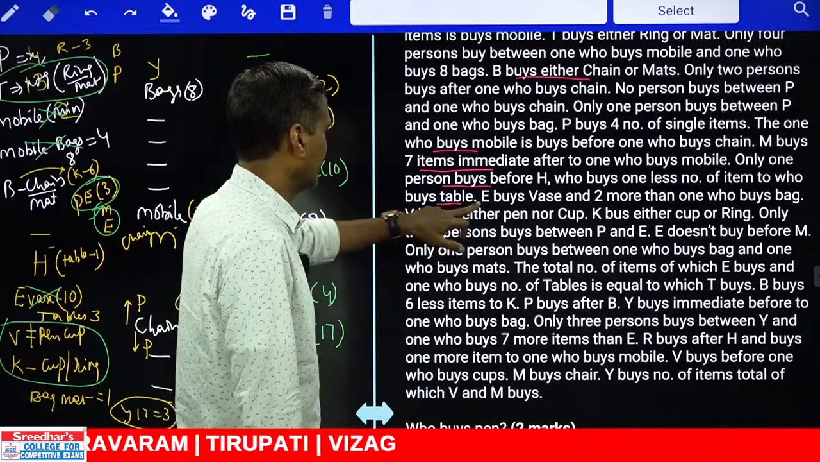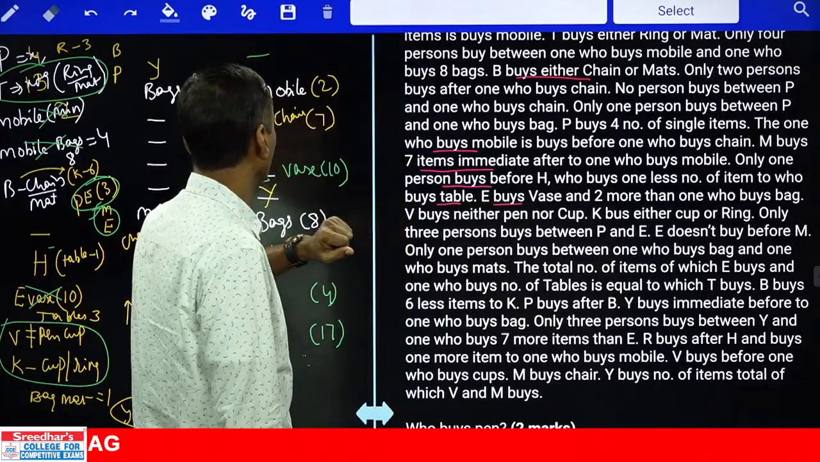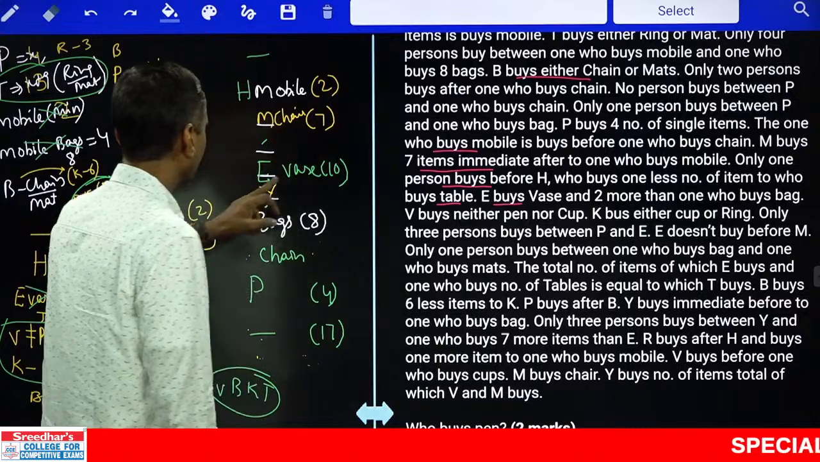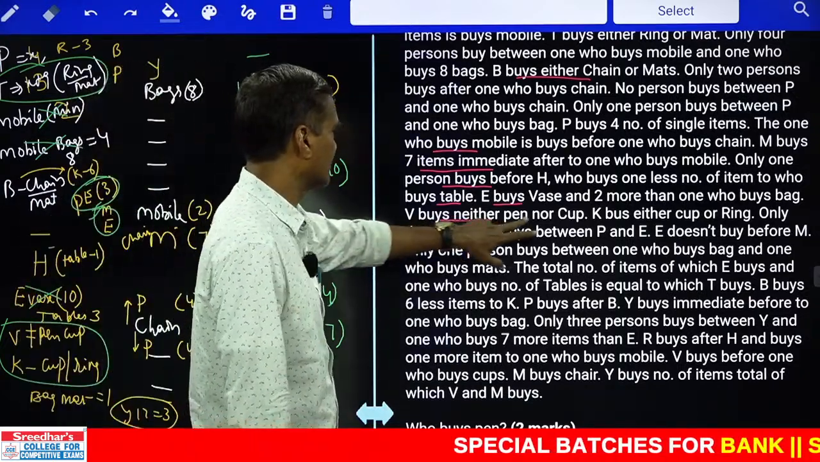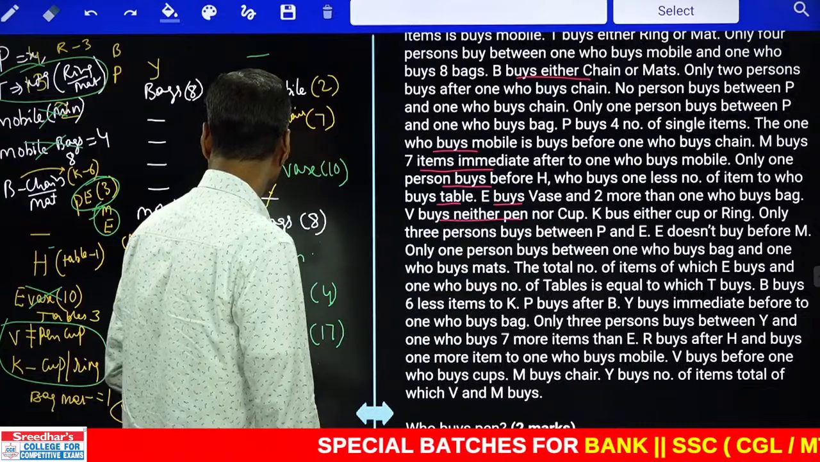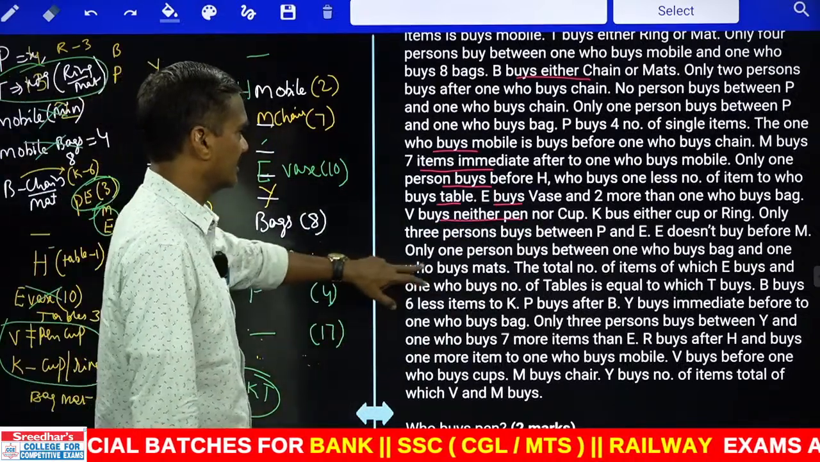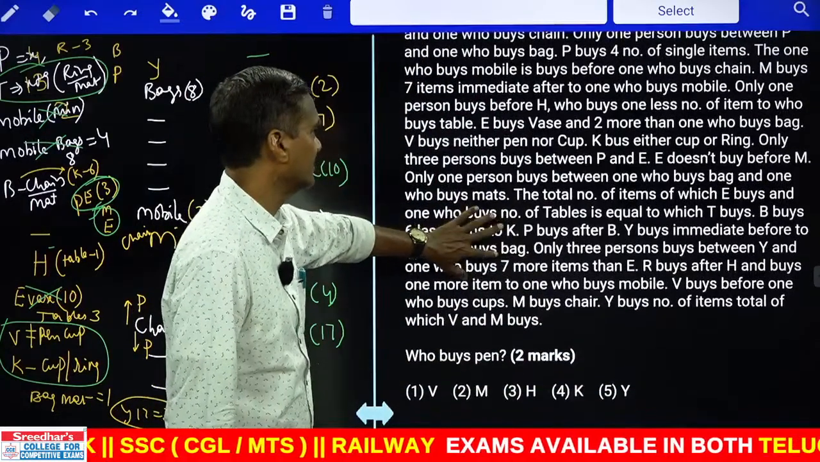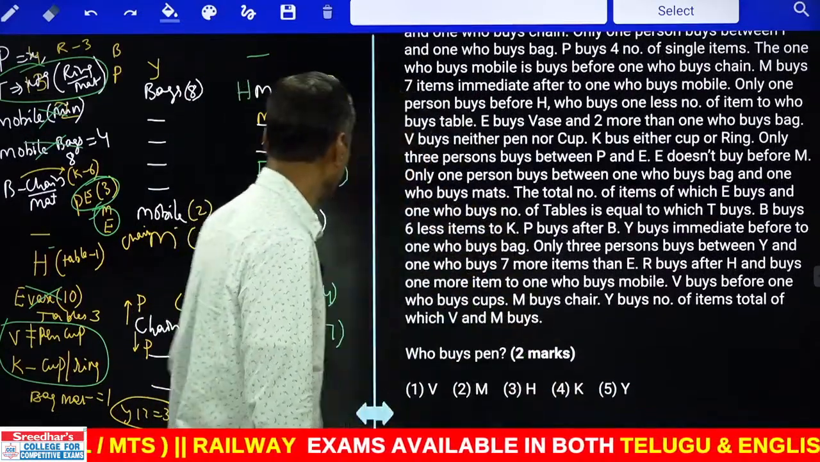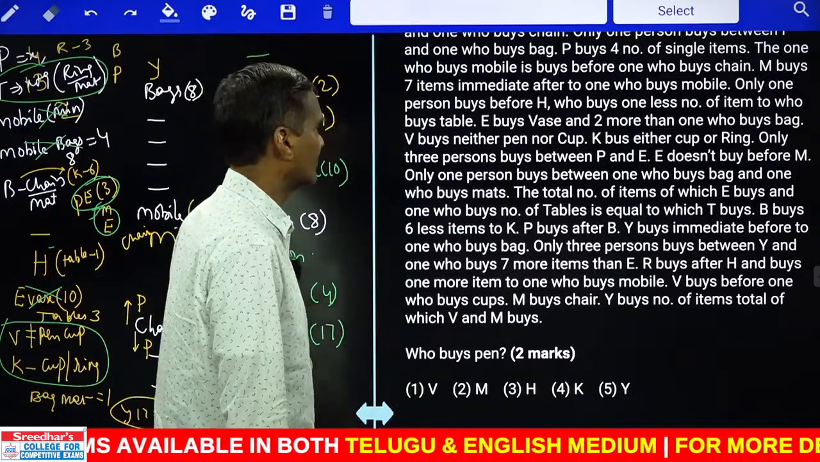And next one, E buys wares. Where is this E? E buys wares 2 more than the one who buys bag 8. And V buys neither pen nor cup. K buys either cup or ring. And only 3 persons between P and E, isn't it? Between P and E there are exactly 3 persons. E does not buy before M, so E is after M.